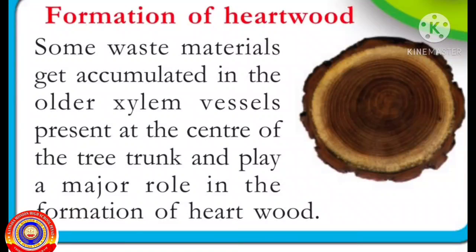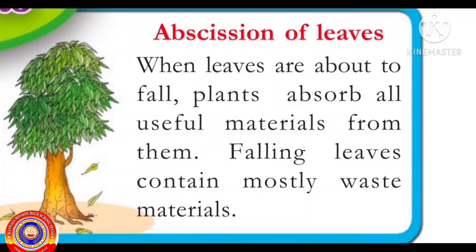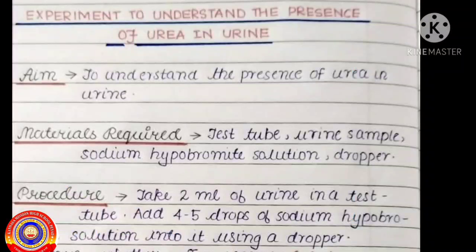Third one, formation of hardwood. Some waste materials get accumulated in the older xylem vessels present at the center of the tree trunk, and it plays a major role in the formation of hardwood. Last one, abscission of leaves. When the leaves are about to fall, plants absorb all useful materials from them. Falling leaves contain mostly waste materials.